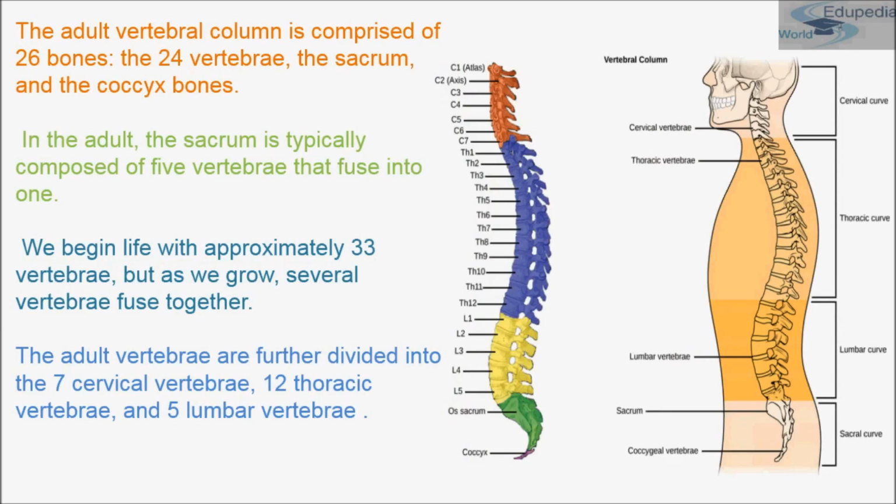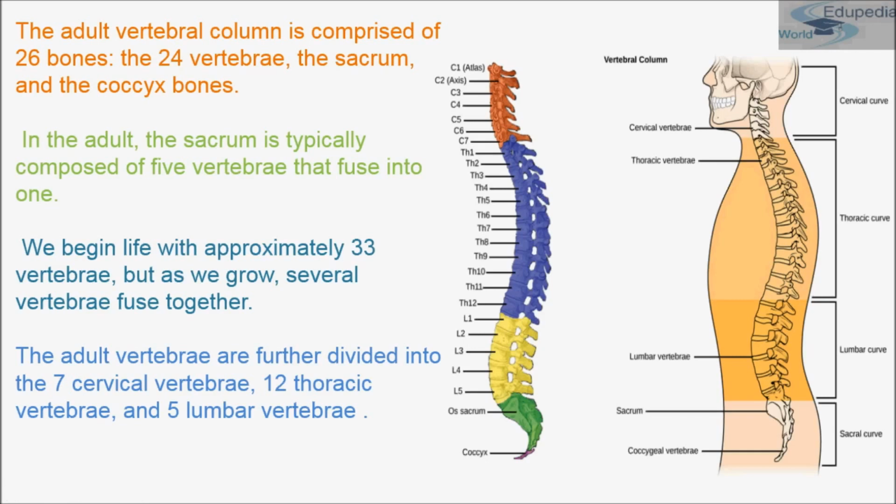Now comes our second category. After the skull we have the vertebrae of the spinal cord, which comes in the category of axial skeleton. The adult vertebral column is comprised of 26 bones: 24 vertebrae, the sacrum and the coccyx bone. The sacrum and coccyx are also made of several bones, but together we call them the sacrum and coccyx bone, plus 24 other vertebrae. In the adult, the sacrum is typically composed of 5 vertebrae that fuse into one.